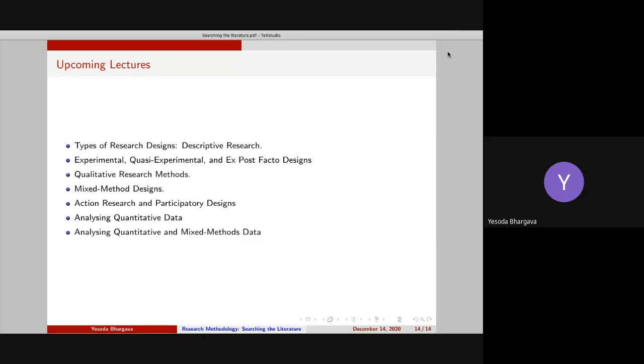We will be using these languages for analysis of quantitative data, because I think a little bit of data analysis also goes a long way in understanding the research methodology and getting familiar with our data. So I've introduced this also, and major research methodology books also talk a lot about analysis of the quantitative and qualitative data. But I should also include systematic reviews and scoping reviews and reference managers. So that is the plan for the upcoming lectures.